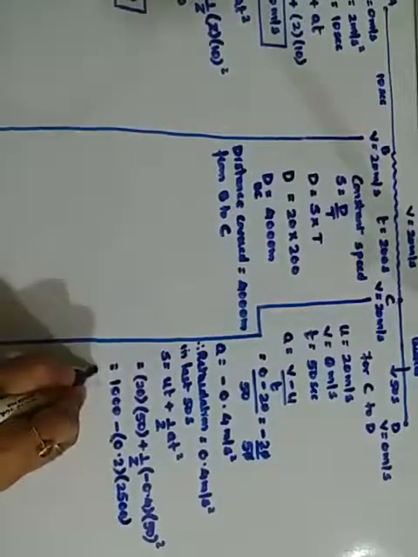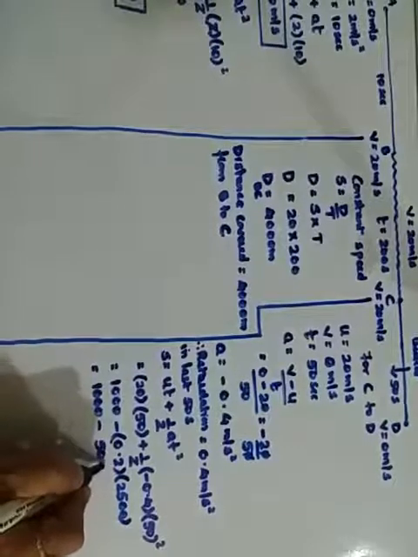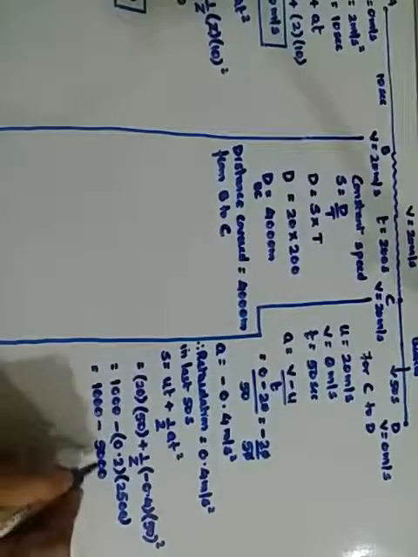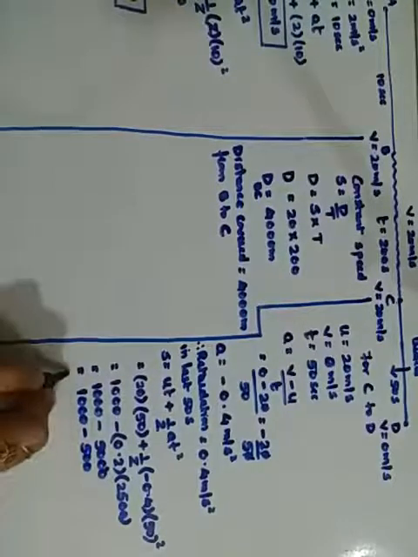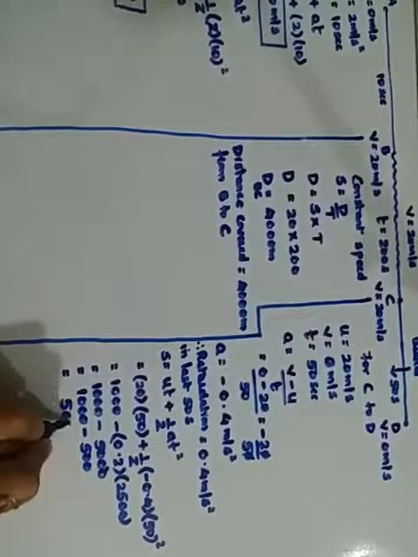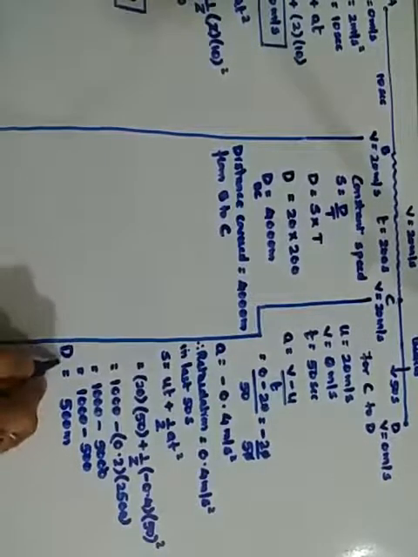So this remains 1000 minus 2 into 25 is 50 with 2 zeros, but the point moves one place here, so the 0 goes, and you are left with 1000 minus 500, which gives you 500 meters. So what is this? Distance covered from C to D. Let me make a box for it.